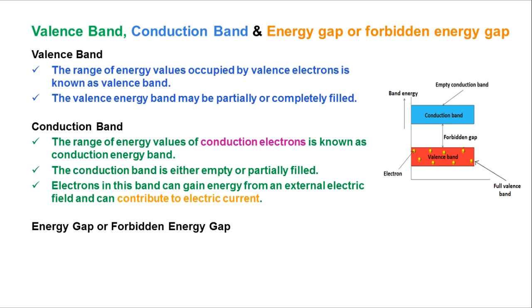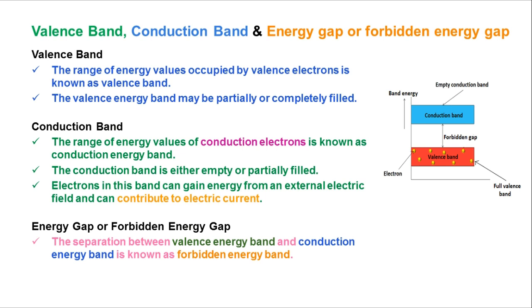Then we have to go for the energy gap, or forbidden energy gap. What is the forbidden energy gap? It is the distance between the conduction band and the valency band. The separation between the valency energy band and conduction energy band is known as the forbidden energy gap.